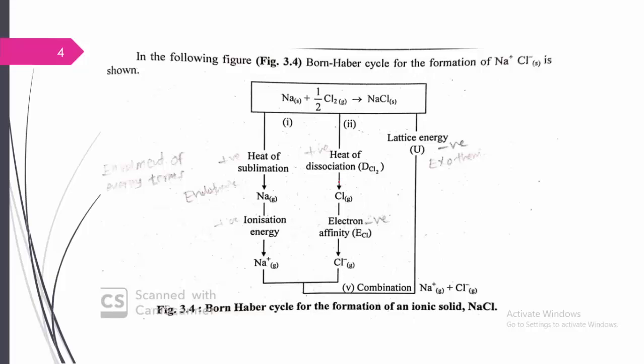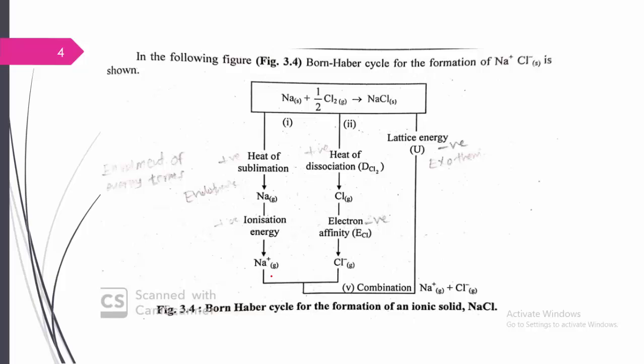On the other side, for the chlorine molecule Cl2, only one Cl is required, so half of the molecule is taken. This requires the heat of dissociation, forming Cl gas. Further, this Cl gas is converted into Cl- by accepting one electron, which is known as the electron affinity. What is the electron affinity? It is the amount of energy released when an extra electron is added into the outermost shell. Here Cl gas is converted to Cl- by accepting an electron, and Na is converted to Na+ by the loss of an electron.